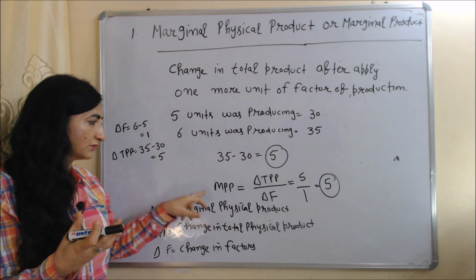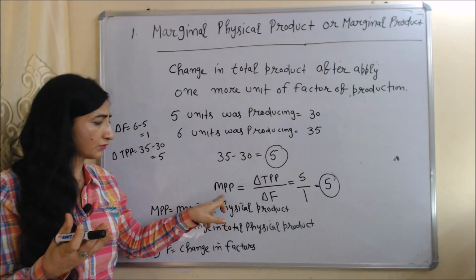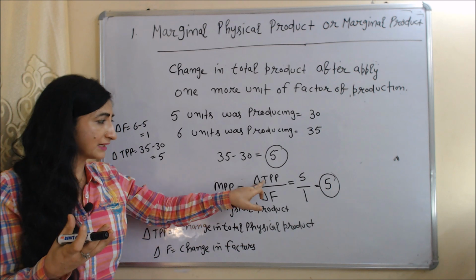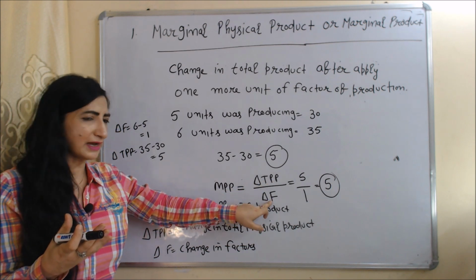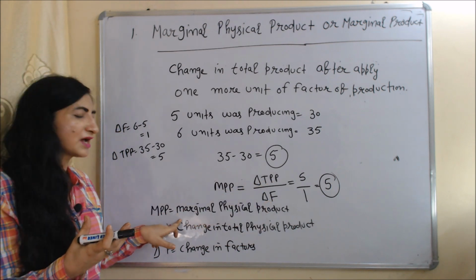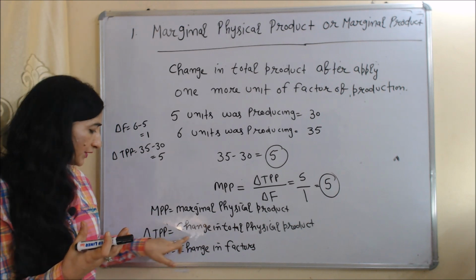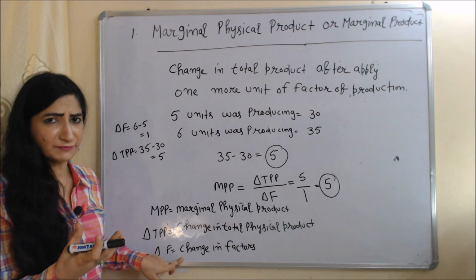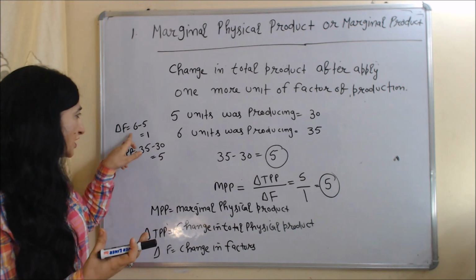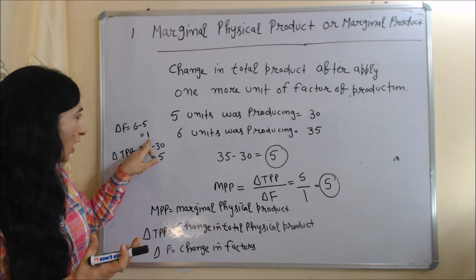And the formula for calculating marginal physical product is MPP equals delta TPP divided by delta F. Here MPP means marginal physical product, delta TPP means change in total physical product, and delta F means change in the factor of production. Suppose the change in the factor of production is equal to 1.